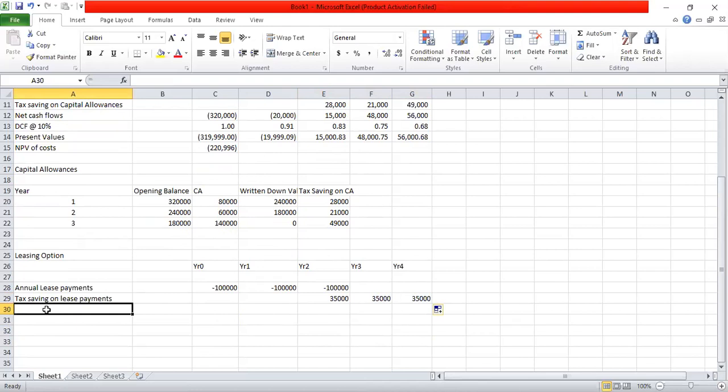So for the first lease payment, we get the tax saving benefit in the second year, for the second lease payment in the third year, for the last lease payment in the final year. So these are the cash flows in the leasing option. So I can now calculate the net cash flows. There is no maintenance cost, and therefore there is no tax saving on the maintenance cost under the leasing option. These are the only two cash flows. So I can now calculate the net cash flows under the leasing option.